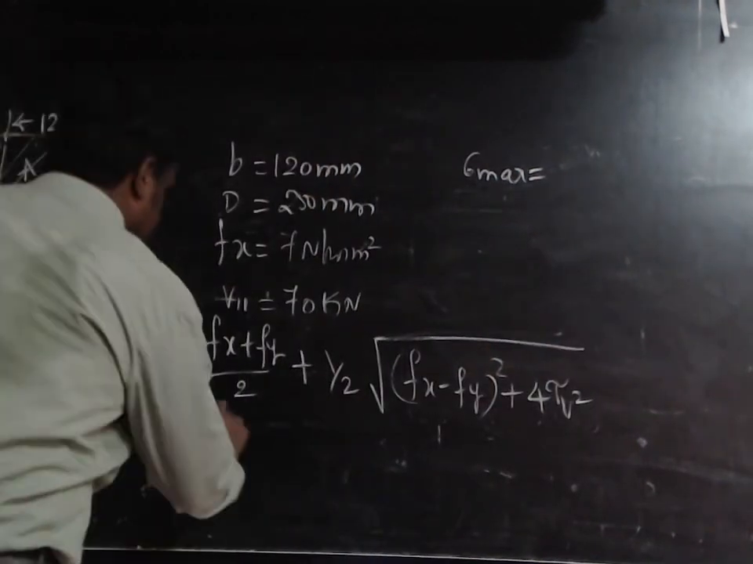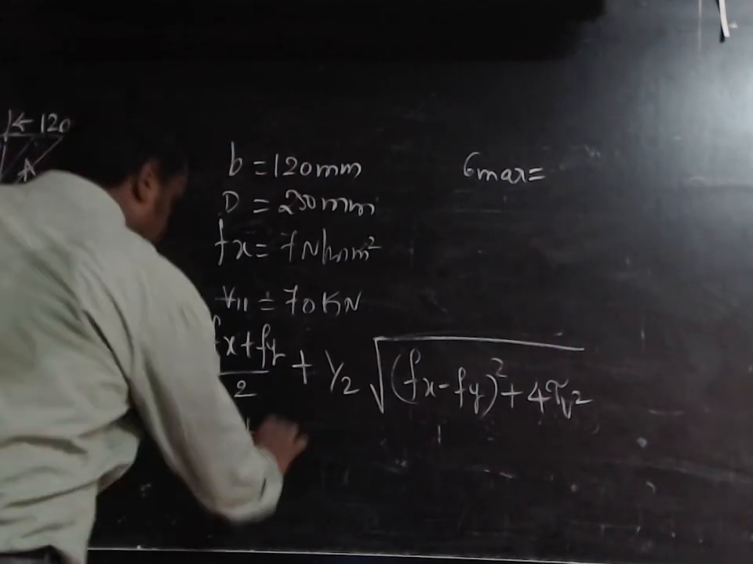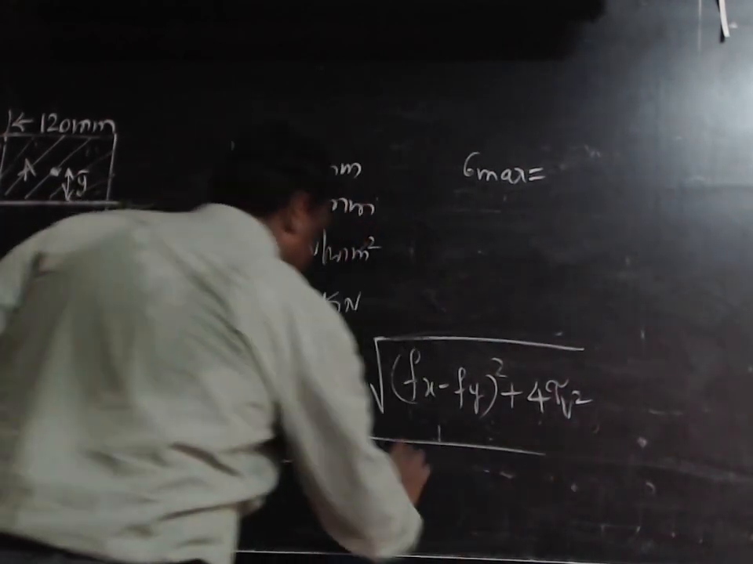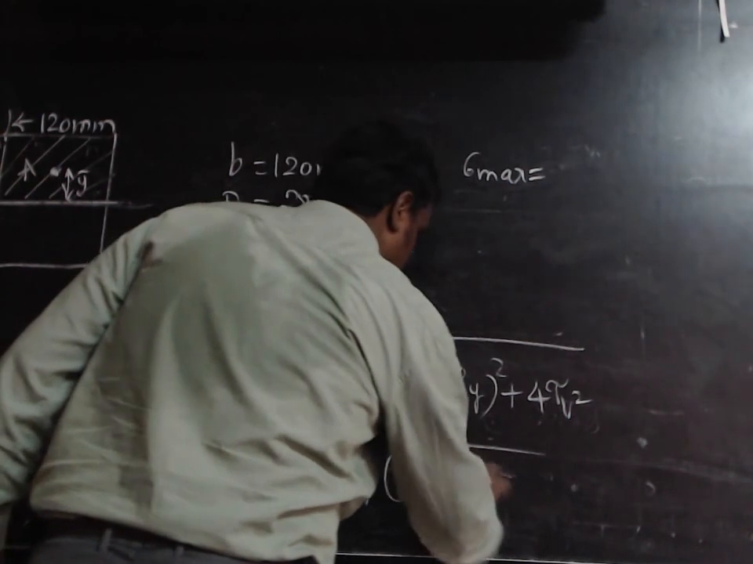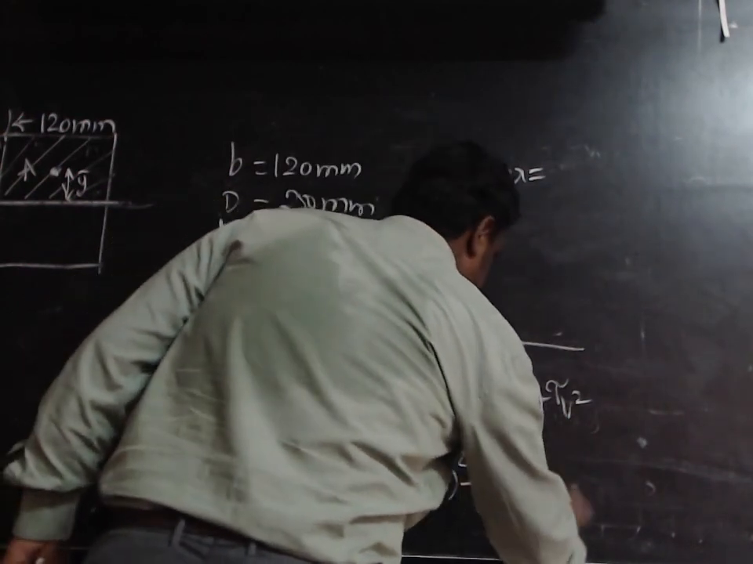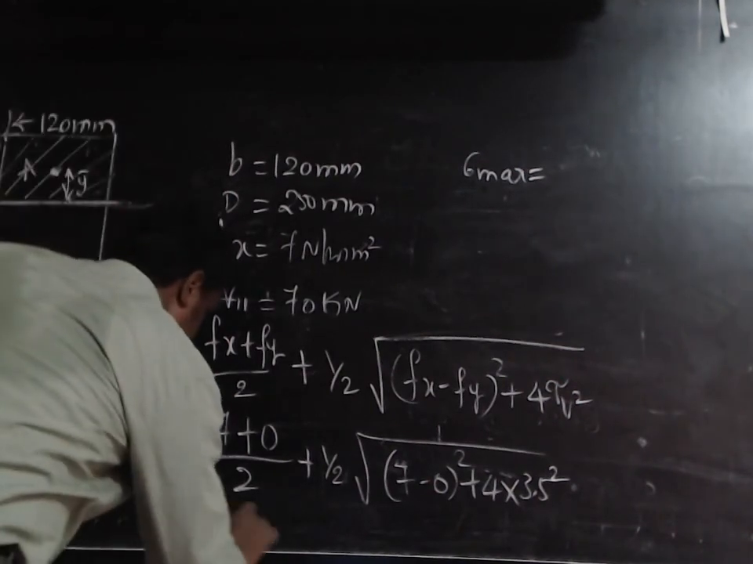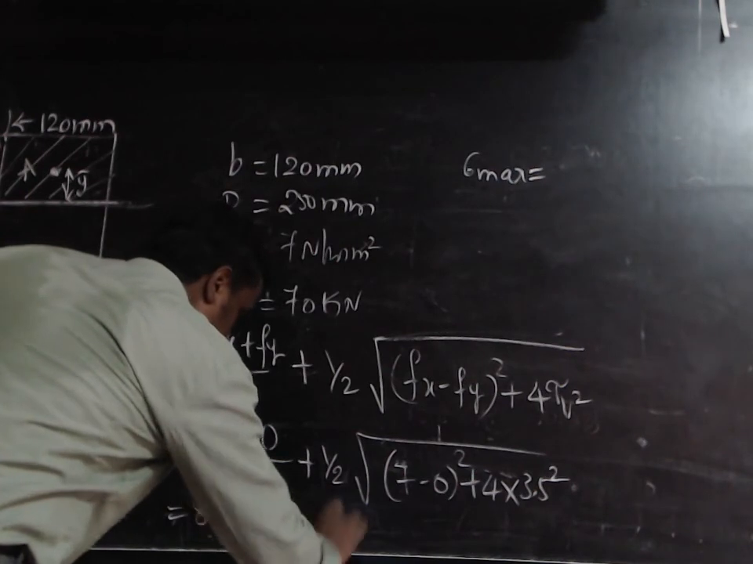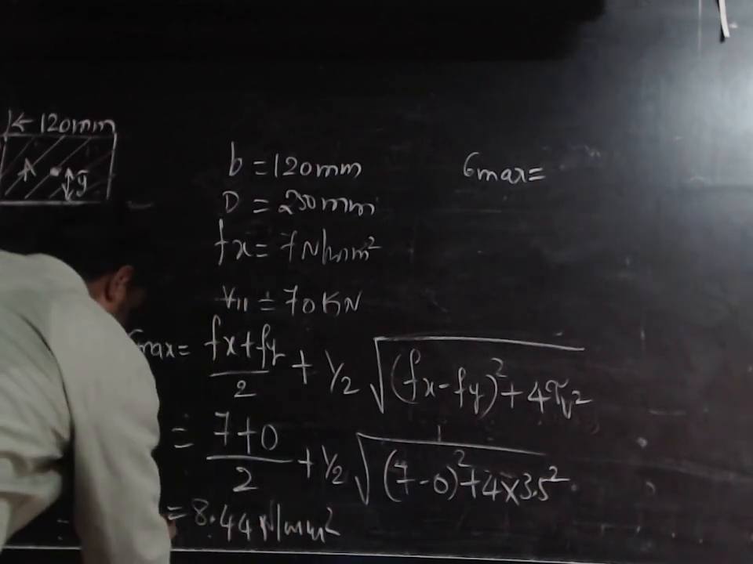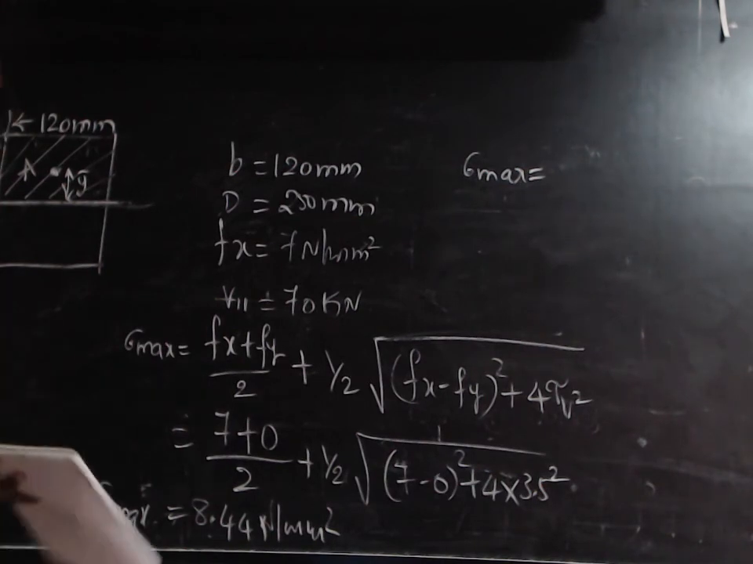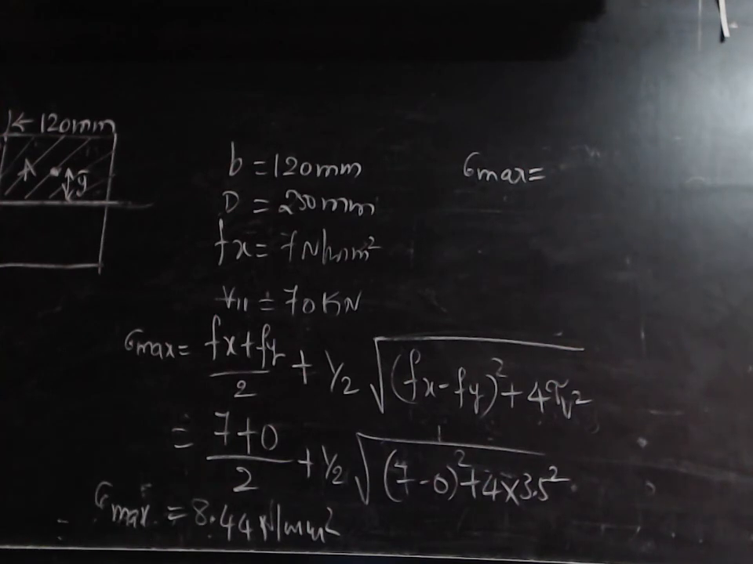So Fx value is 7 plus Fy is not given, so its value is 0, plus 1 by 2 into square root of Fx is 7 minus 0 whole square plus 4 times tau V is 3.5 square. Okay. If you calculate this value, you can get 8.44, that is sigma max. Maximum principal tensile stress we can get as 8.44 Newton per millimeter square. Okay. So this is how to calculate the maximum principal tensile stress.